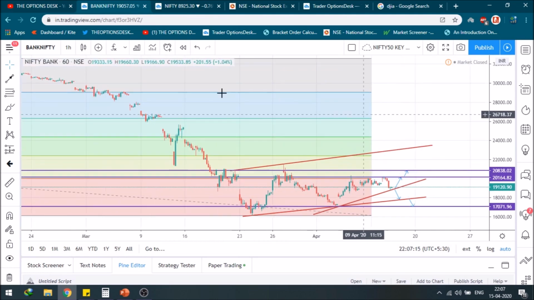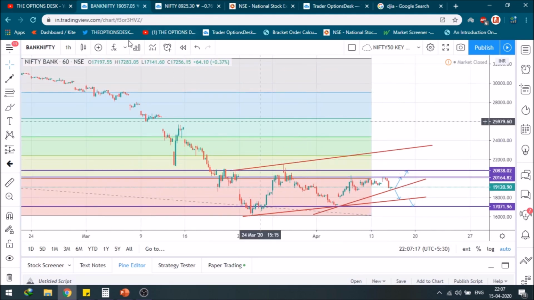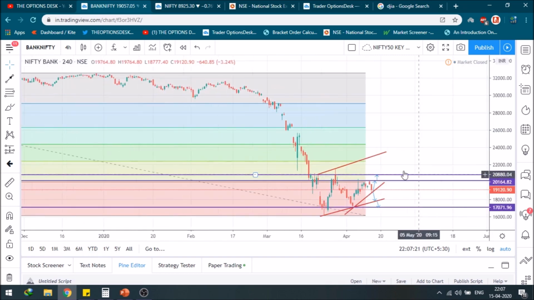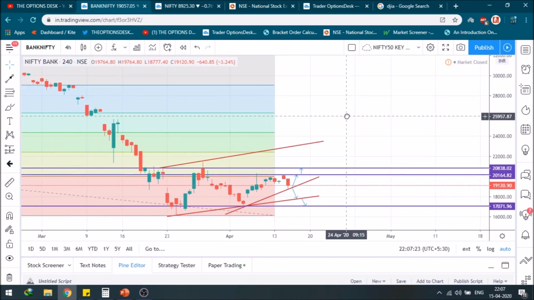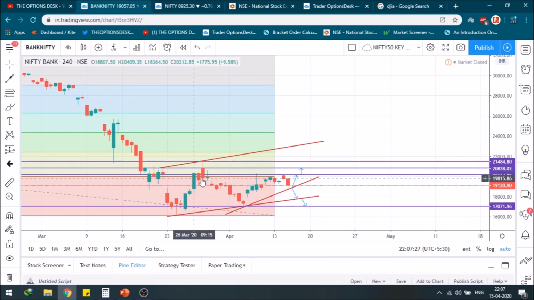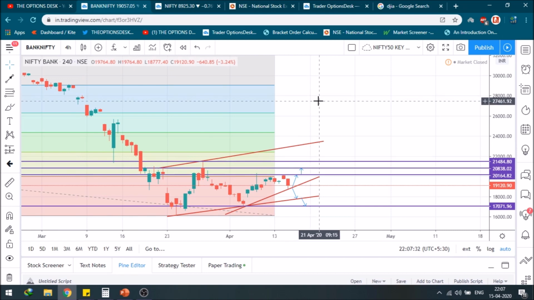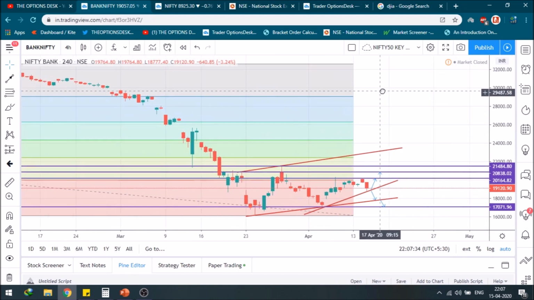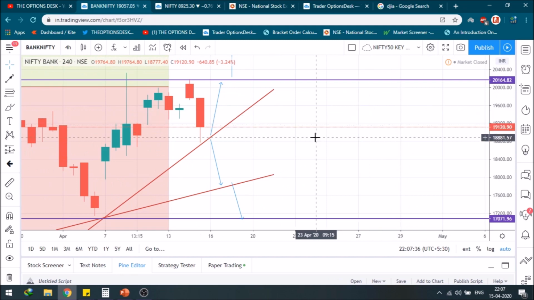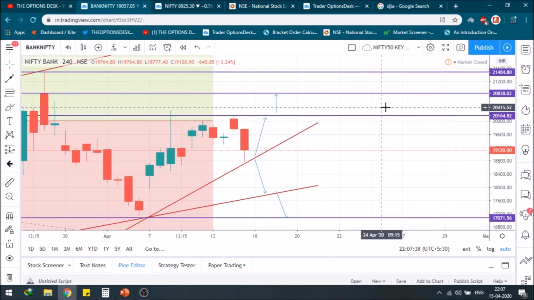Now let's shift to the 4 hourly time frame. As you can see, there is nothing much to say about the 4 hourly time frame. The resistance I can definitely plot, because there are 2 points of contact. One I got is here and one I got is here. So this is my interim resistance, that is 21,484. There is also an intermediate resistance which is placed at 20,400 or 430 levels.